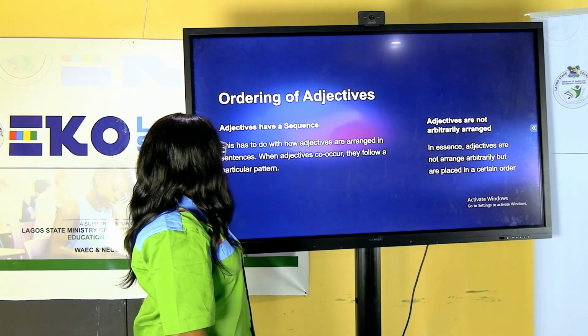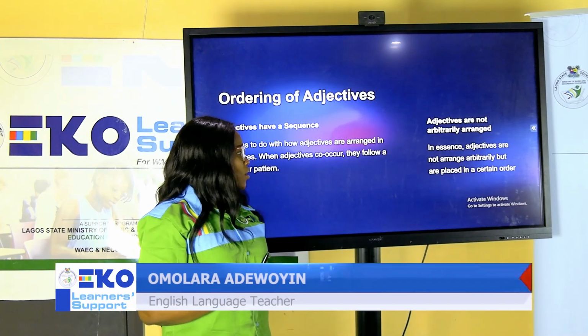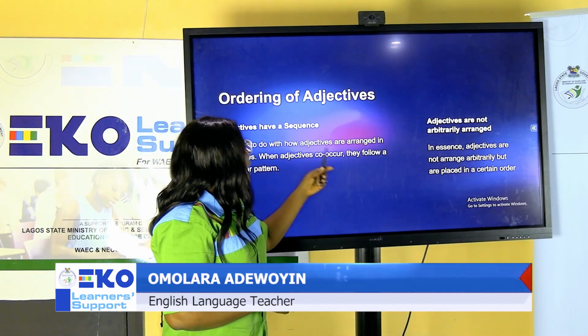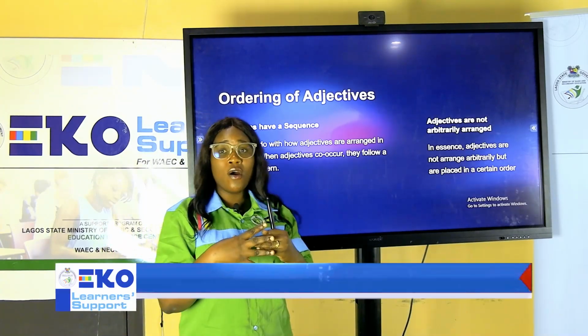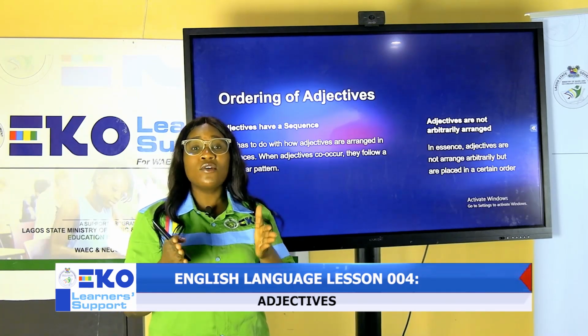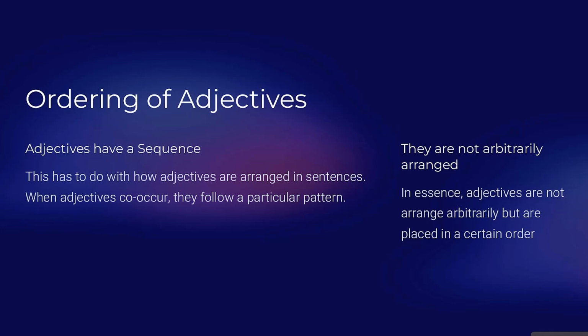Let's move on to ordering of adjectives. How do we arrange, sequence our adjectives? Of course, adjectives are not arbitrarily used. Ordering of adjectives has to do with how adjectives are arranged in sentences. When we have more than one adjective, they have a particular sequence. They are not just arranged arbitrarily. In essence, adjectives are placed in a certain order.